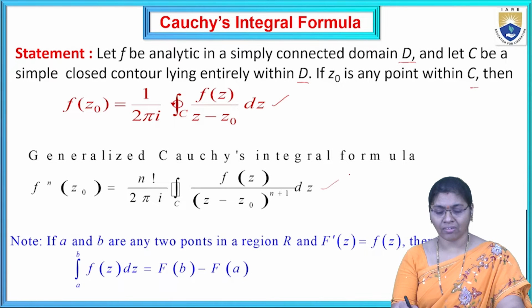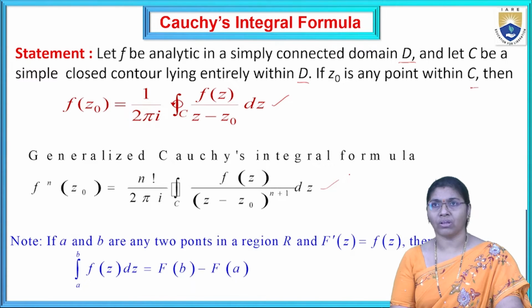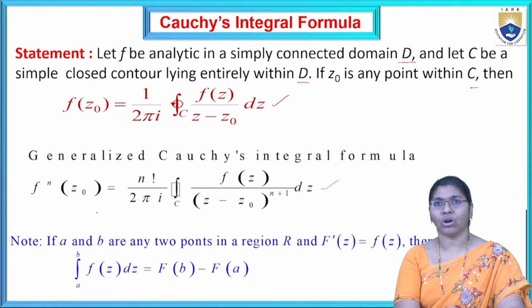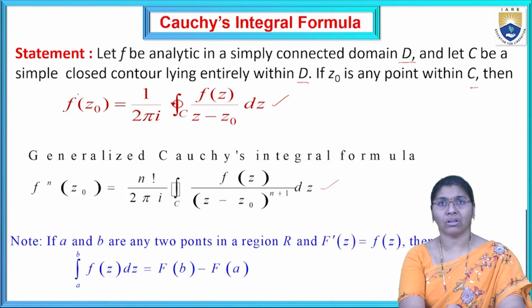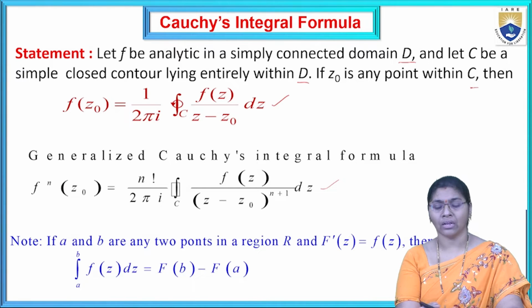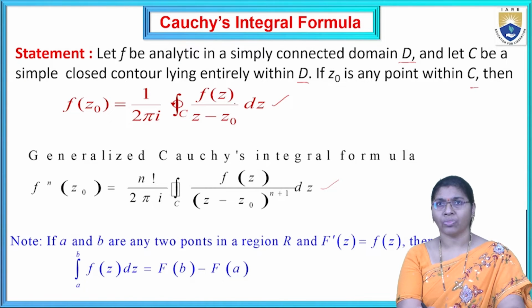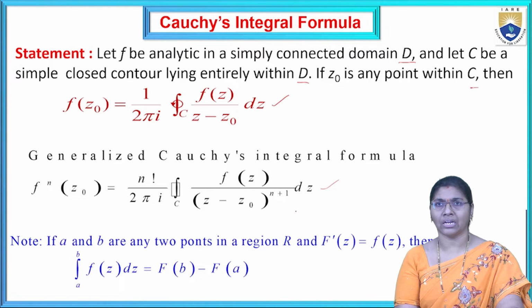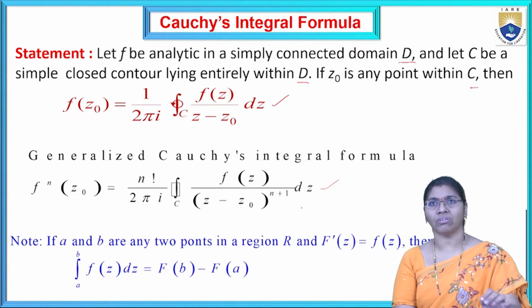Similarly, the generalized Cauchy's integral formula is f to the power n of Z0 equal to n factorial by 2 pi i, integral over C of f of Z by (Z minus Z0) to the power of n plus 1 dz. There are only two variations. In the first, n equals 1; in the generalized one, n equals 2, 3 and so on. Here n factorial is 1, and Z minus Z0 to the power of n becomes n plus 1. These are the two differences.